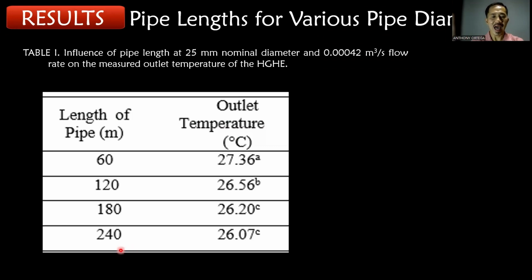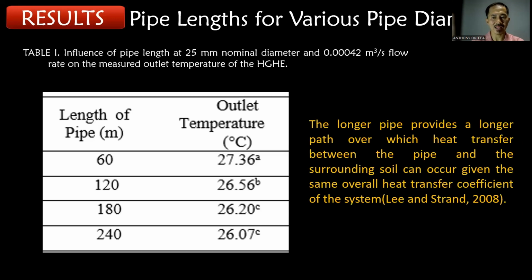So as you can see, the highest temperature reduction was obtained by 240 meter pipe length with 26.07 degrees Celsius, and the lowest is 60 with 27.36 degrees Celsius. It was evident that the inlet water temperature dropped with increasing pipe length. This demonstrates that an increase in length correlates with a higher temperature drop, thus enhancing the performance of the system.